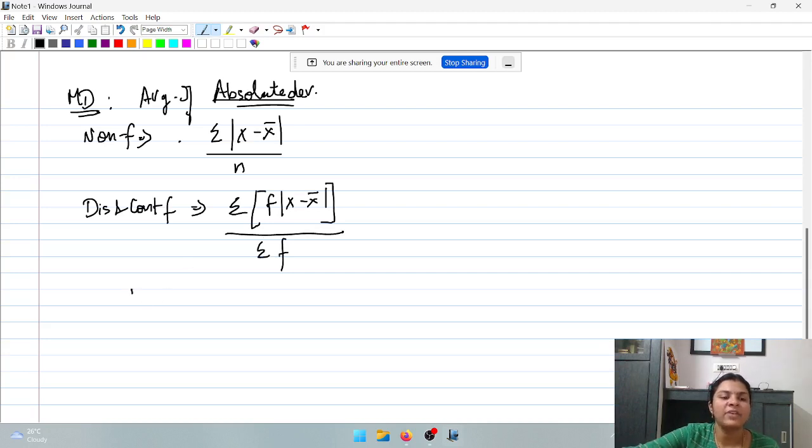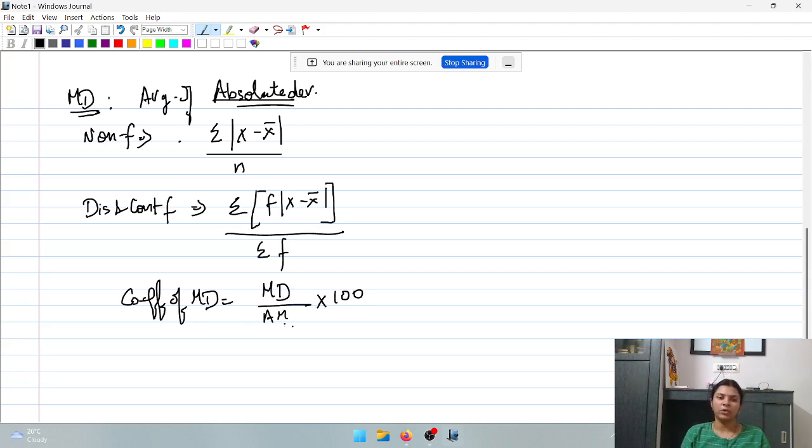And coefficient of mean deviation will be mean deviation divided by arithmetic mean into 100. If it is about median, mean deviation divided by median into 100. About mode, mean deviation divided by mode into 100. So this is your second measure, which is your mean deviation.